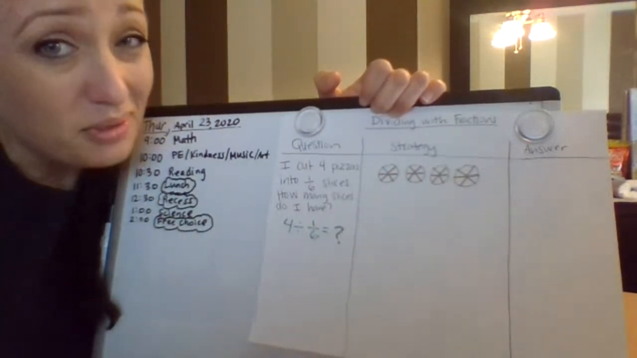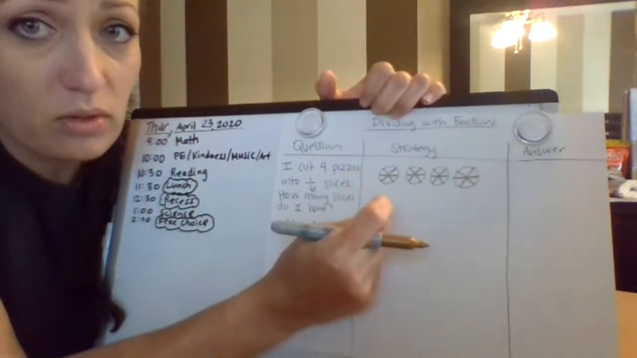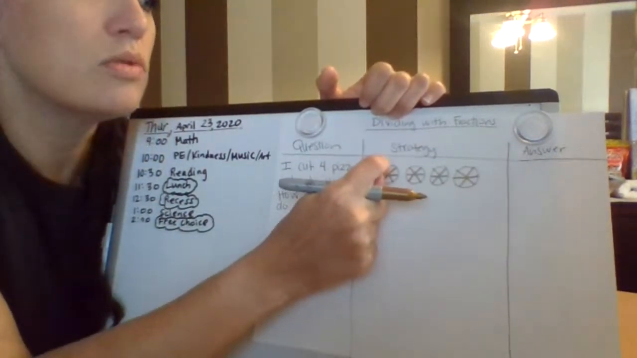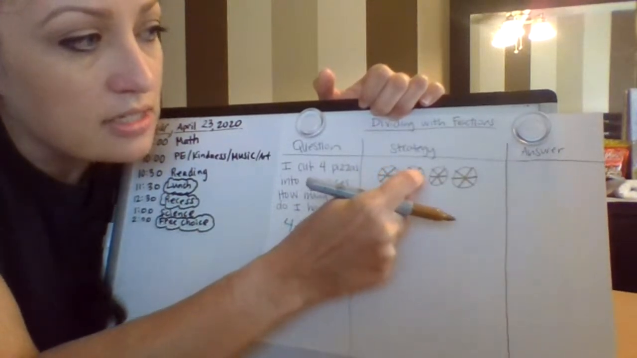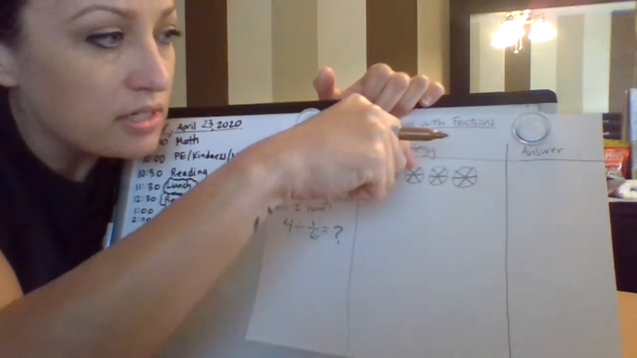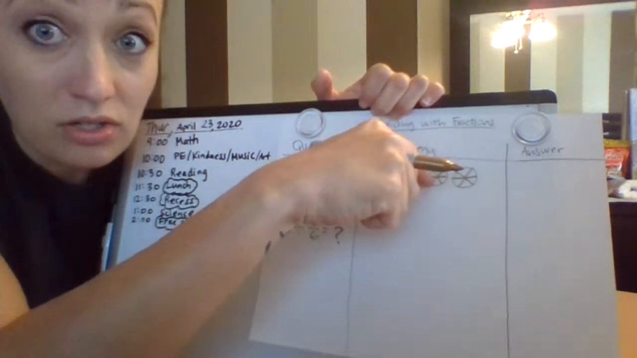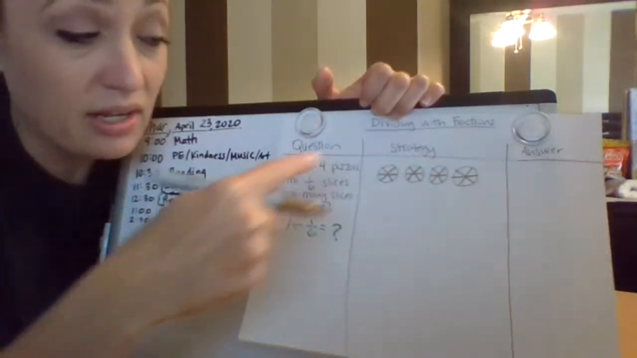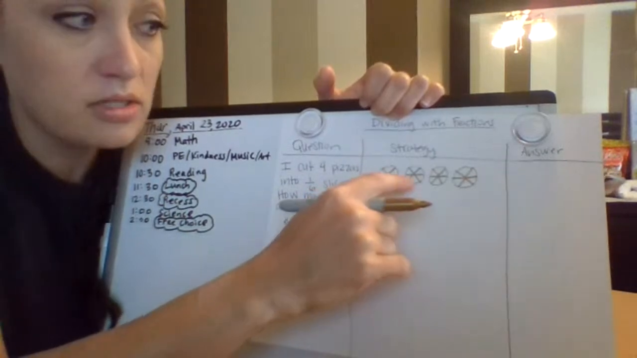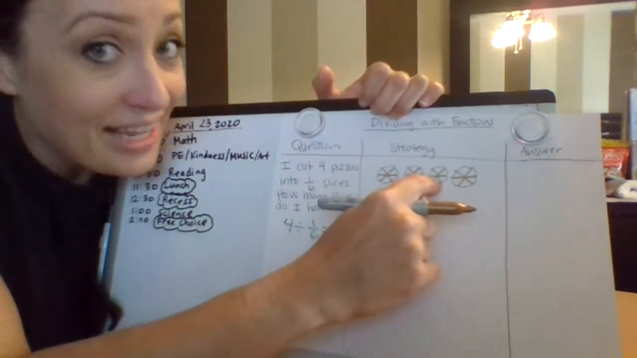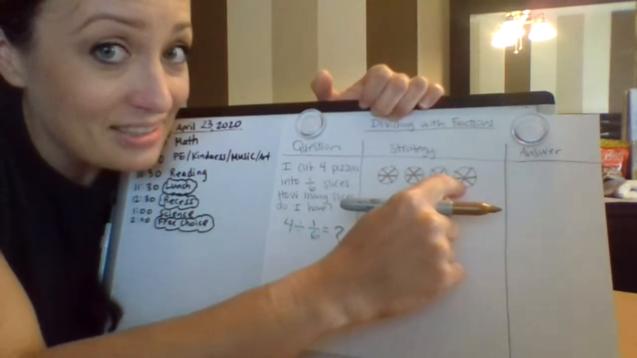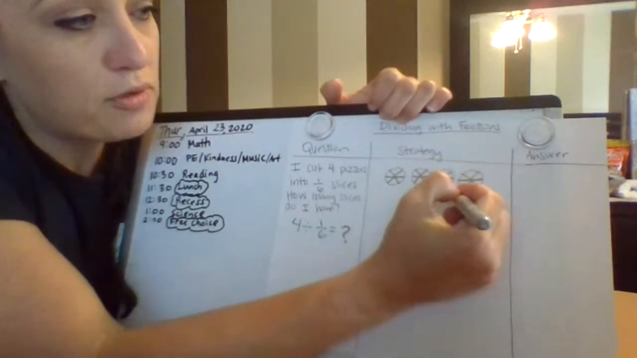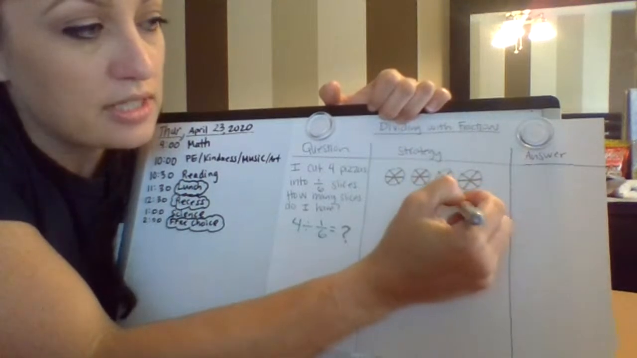So pretty simple, right? I can count them by unit fractions. So 1/6, 2/6, 3/6, 4/6, 5/6, 6/6, 7/6, 8/6, 9/6, 10/6, 11/6, 12/6. I can continue, right? Or I can skip count it. I could skip count it doing 6/6, 12/6, 18/6, 24/6, right? So my full answer would be that there are 24 sixths.